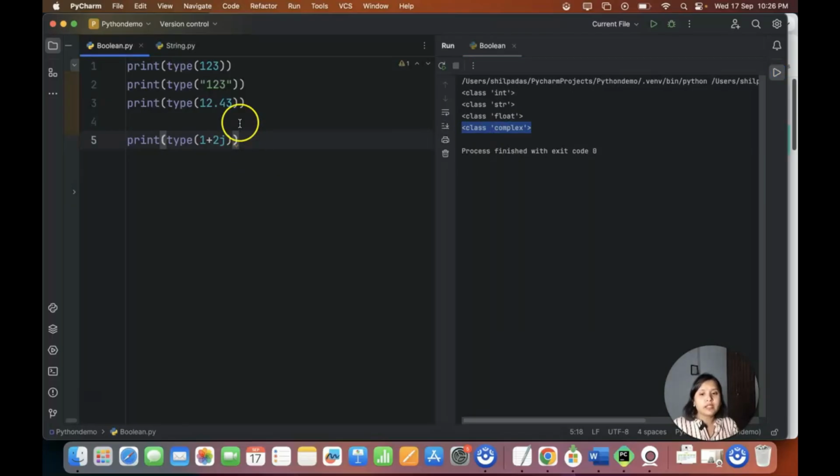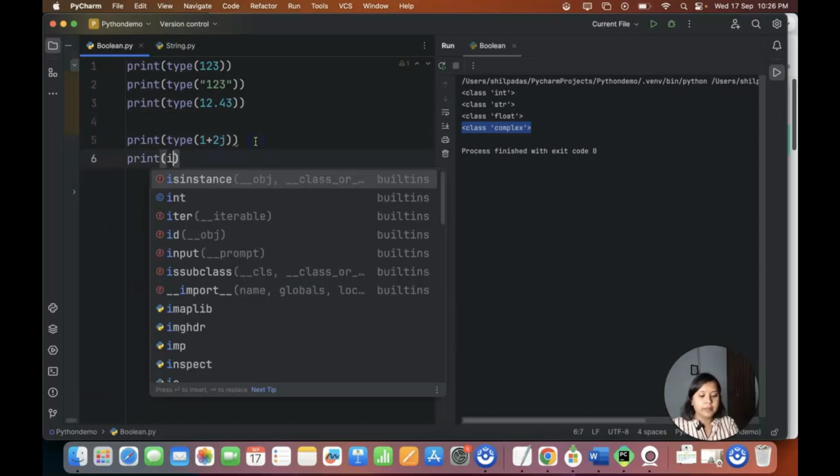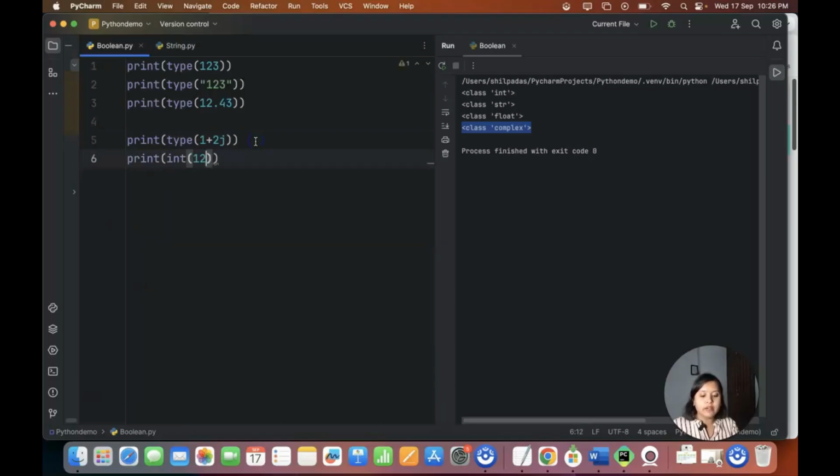Now you understand what the data types are. Now, let's say this 12.43, you don't want it and you want this to be an integer data type. So what I can do is print and do int of 12.43. It's going to convert this 12.43 float data type into an integer data type. Now you see 12.43 is coming as an integer.